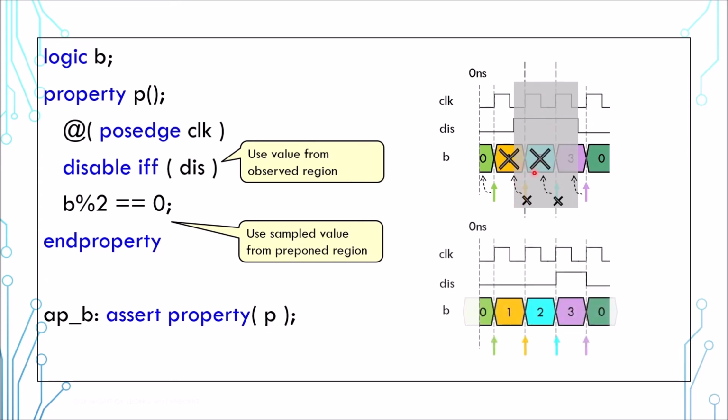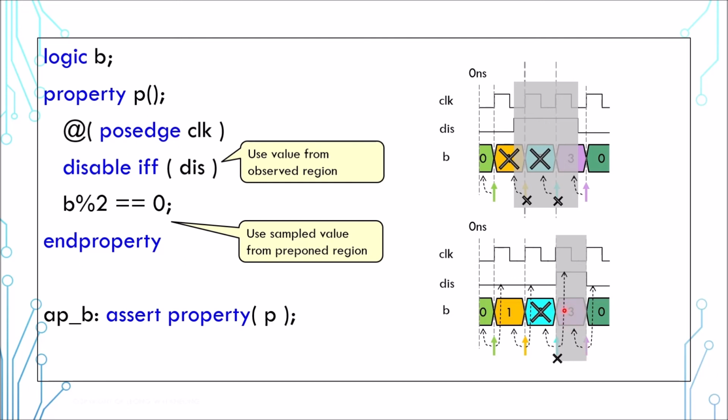But if the disable signal is synchronous to the clock, it's a bit of a puzzler. Every time the event is triggered, the assertion looks for 2 things. One is the value to be checked, which is the value before the event. And the other is the disabling condition, which is evaluated after the event. In this example, the check here is disabled, while the check here is enabled. The value which is totally within the disabling duration is checked.